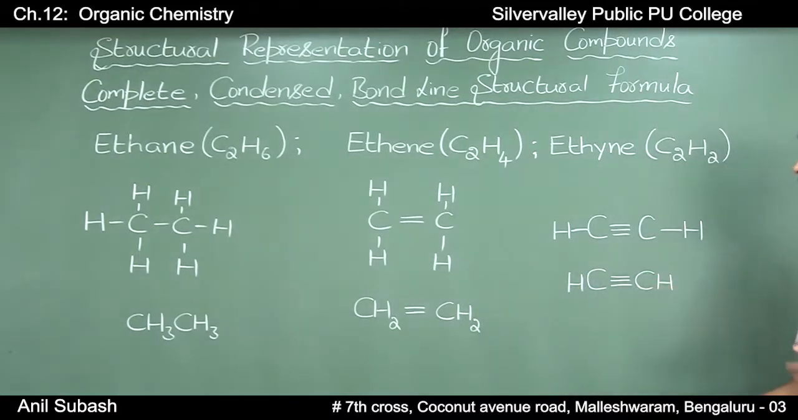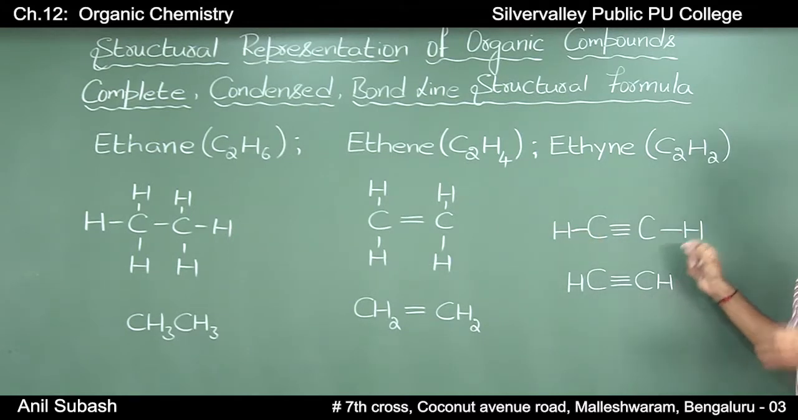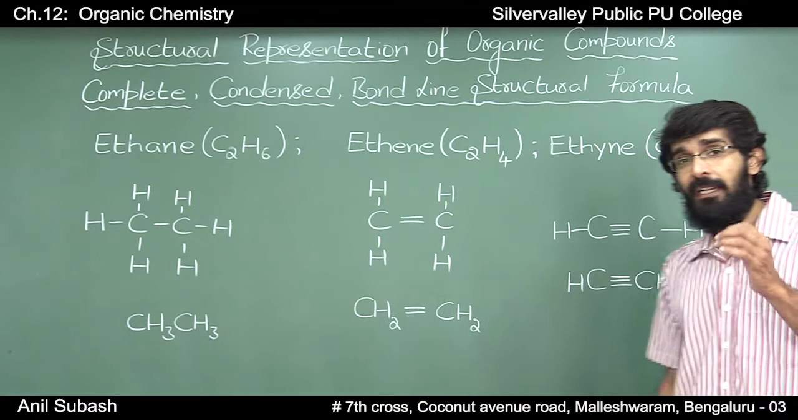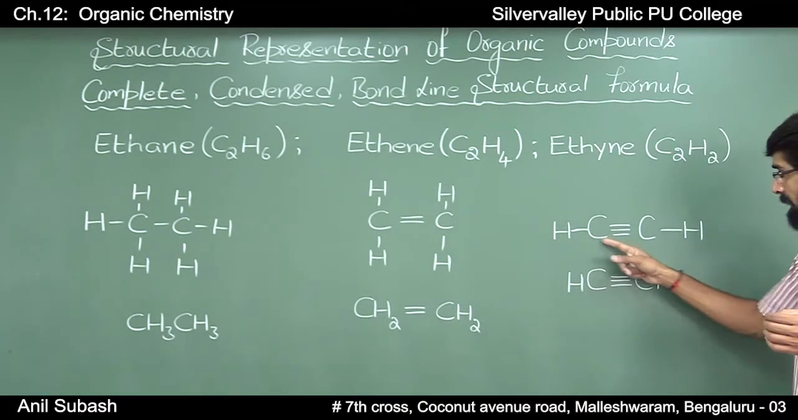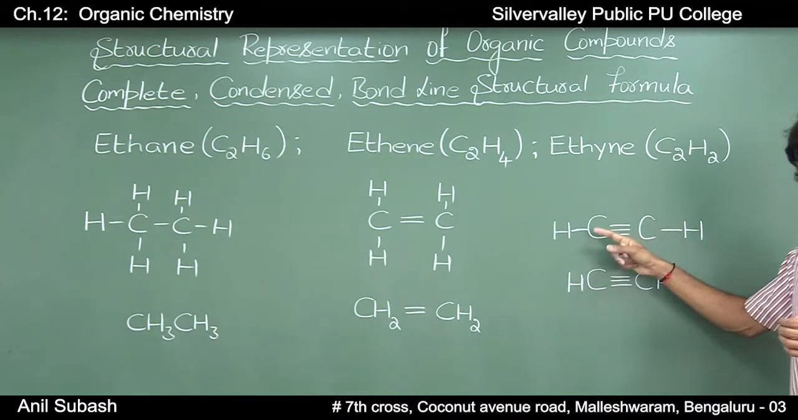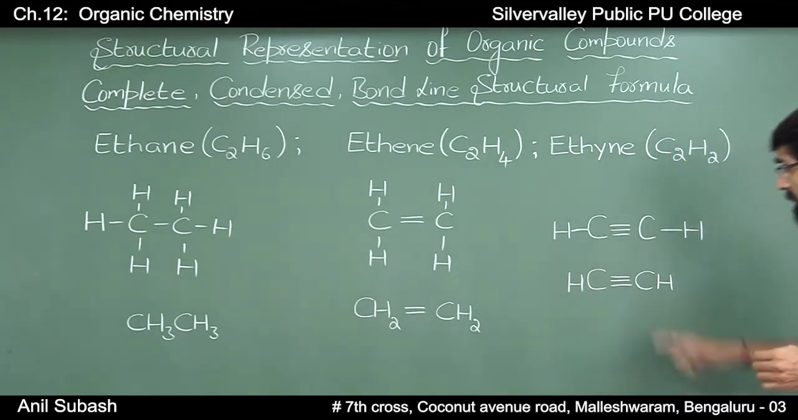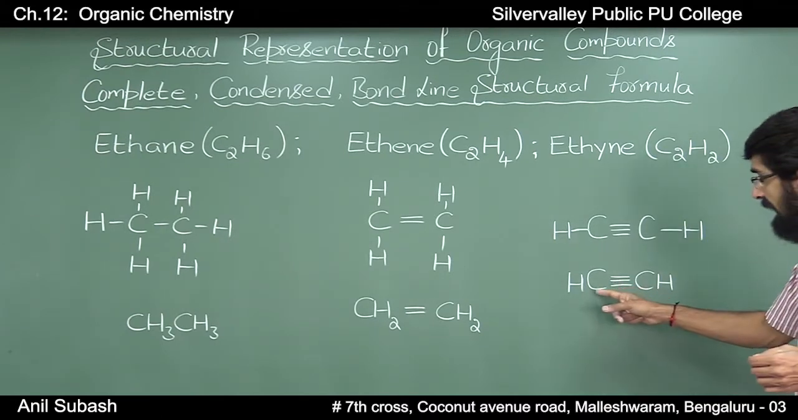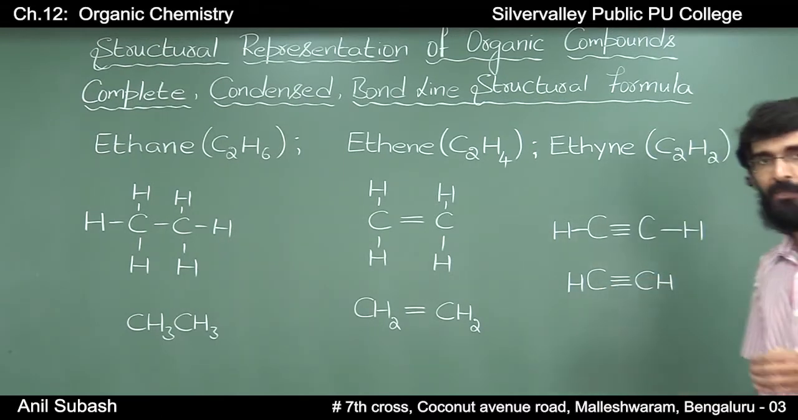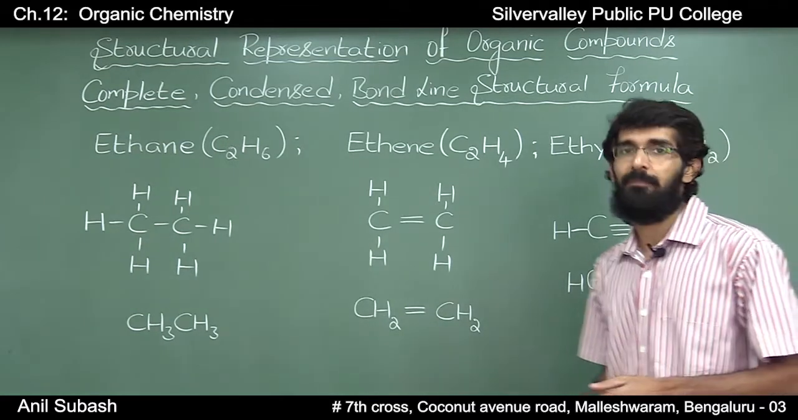And coming to the third molecule, ethyne, this is how you represent the complete structural formula, indicating the bonds between all the atoms present. That is, there is a triple bond between 2 carbon atoms and there is a single bond between carbon and hydrogen. In the case of condensed structural formula, the bonds between carbon and hydrogen are omitted and we have retained only a triple bond, that is between carbon and carbon.